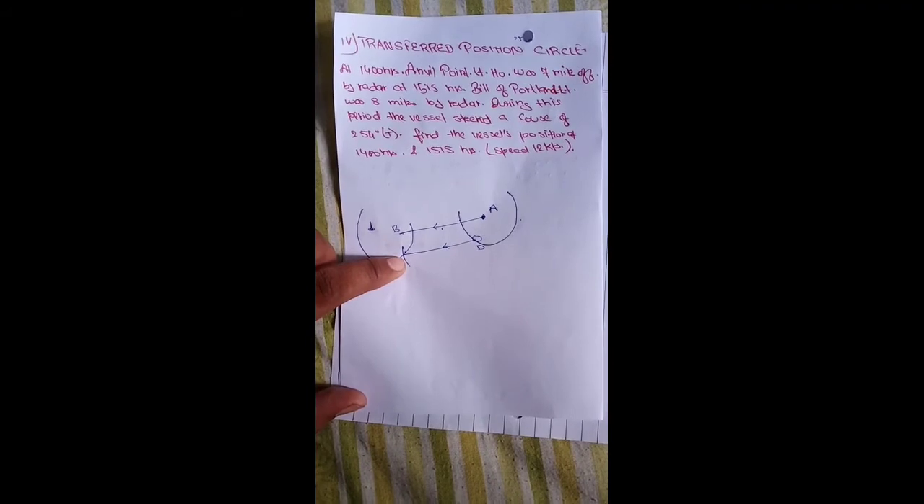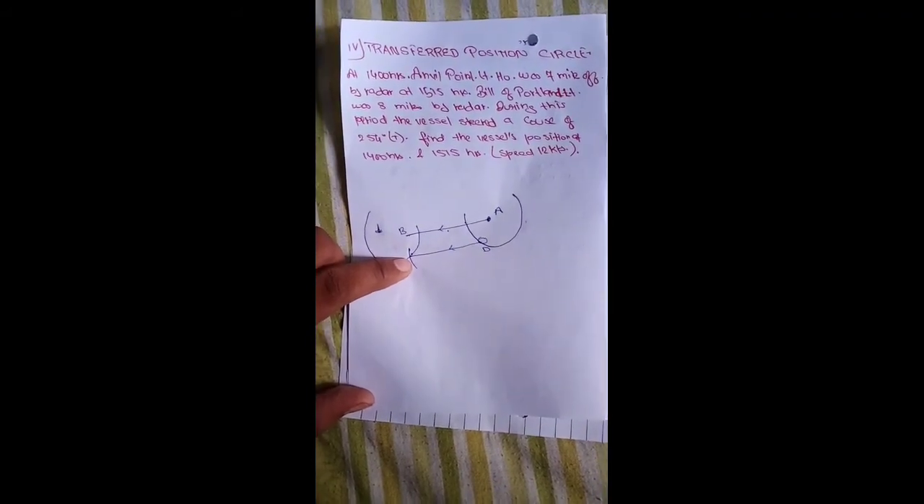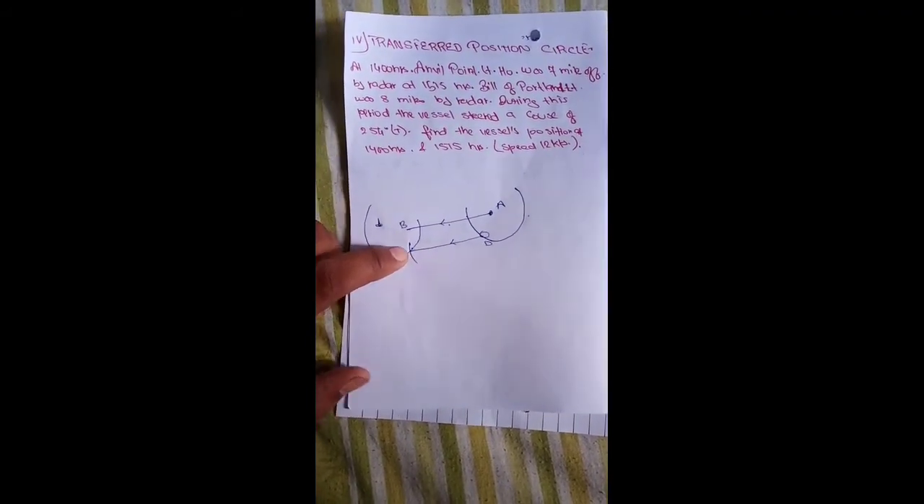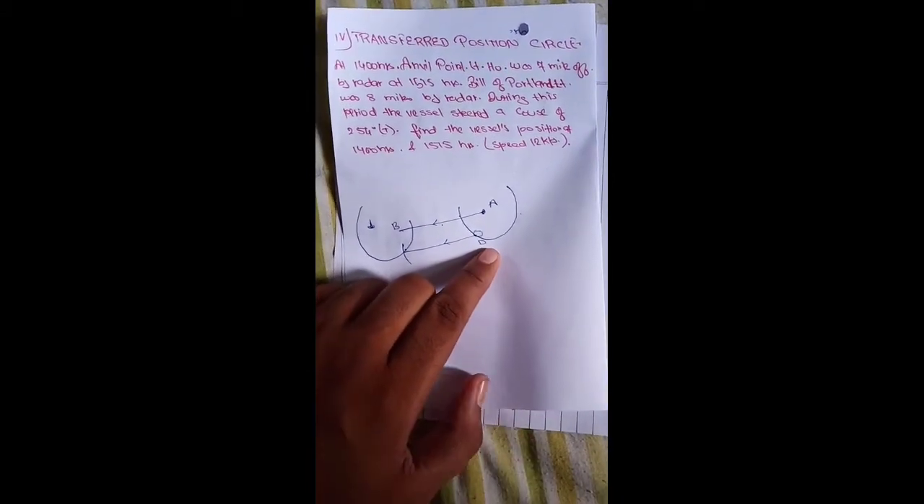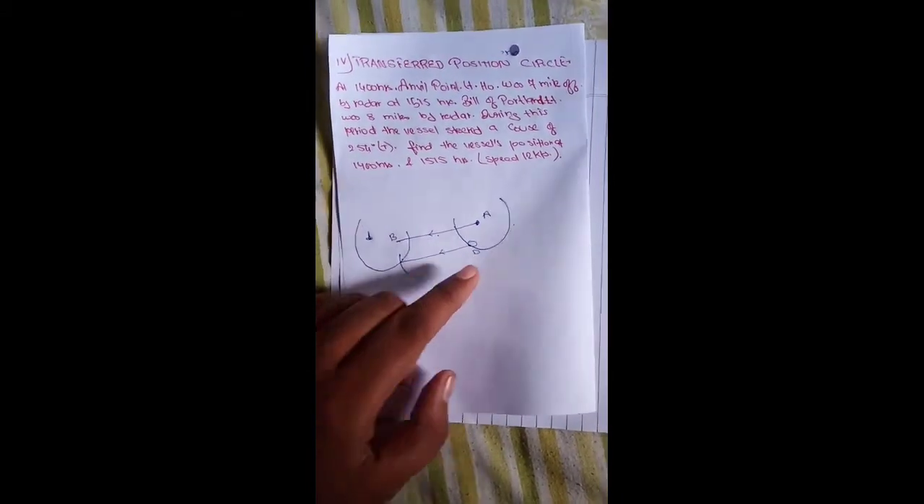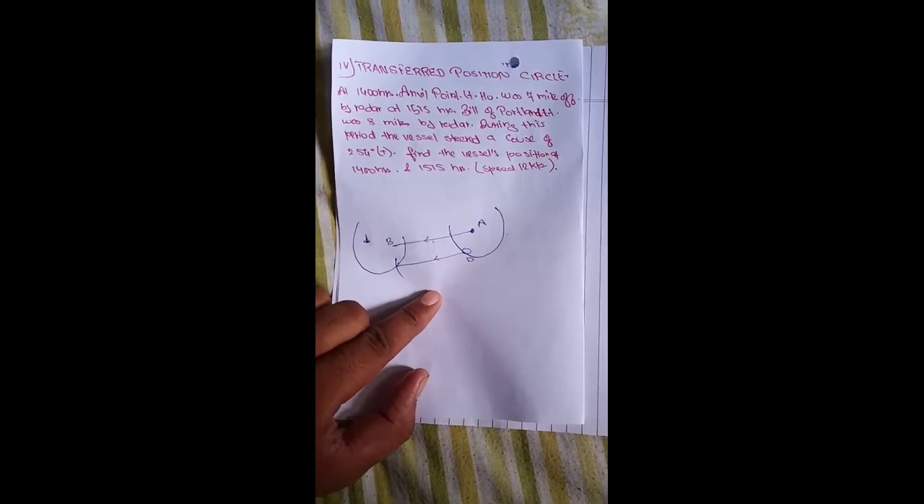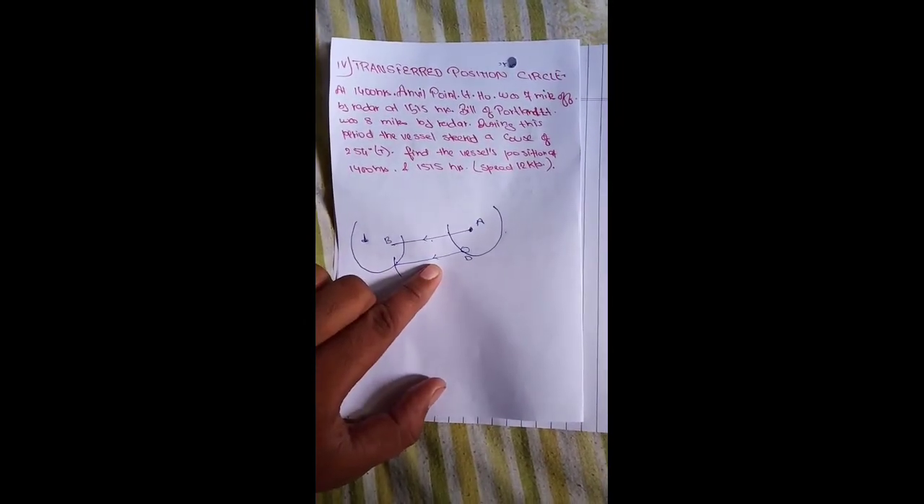Now I will draw a reverse course of 254, parallel to this AB, and I will get my position at 1400 hour. So this is the way to transfer the position circle.